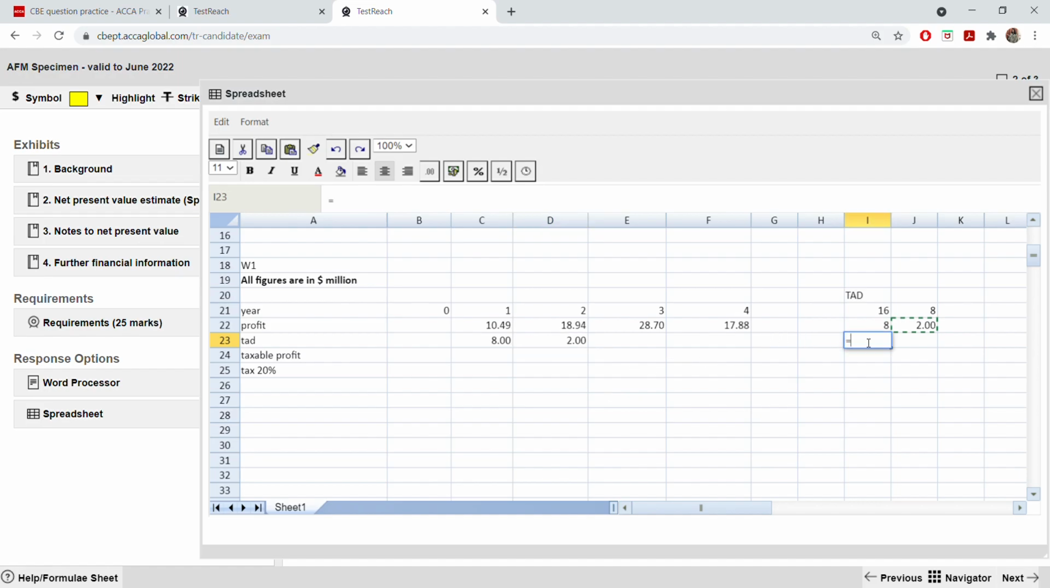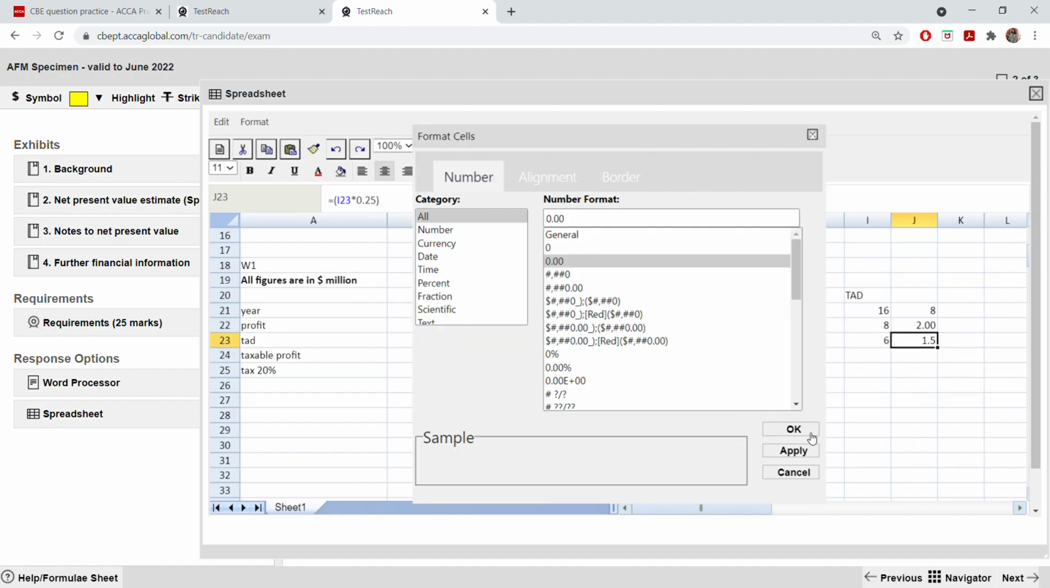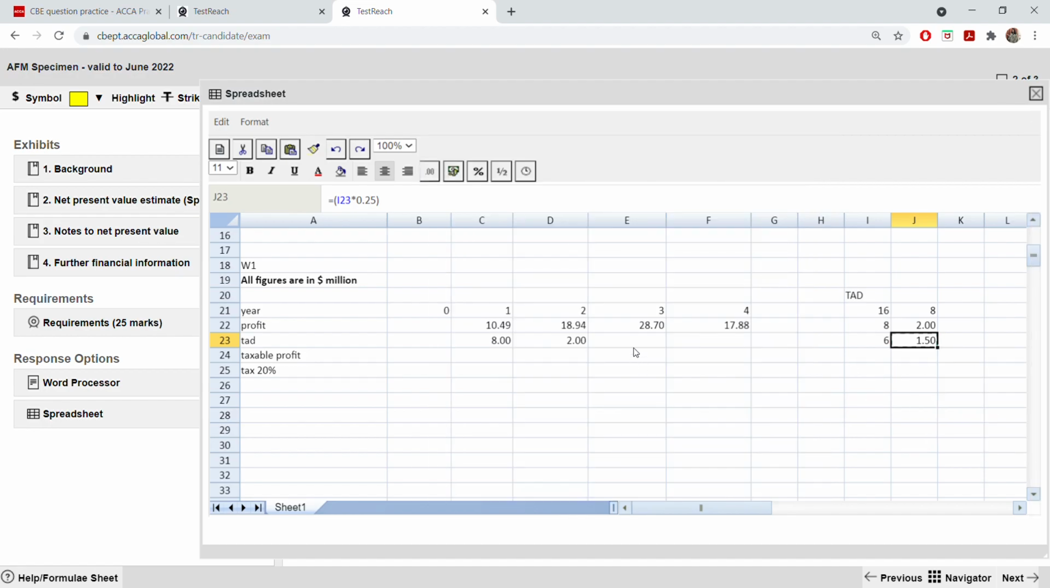Next, you are deducting this with this and taking 25% on that. So equal to this multiplied by 0.25. So this you are taking here.